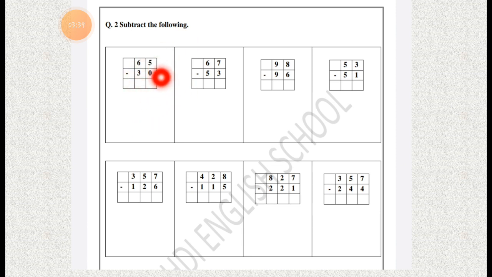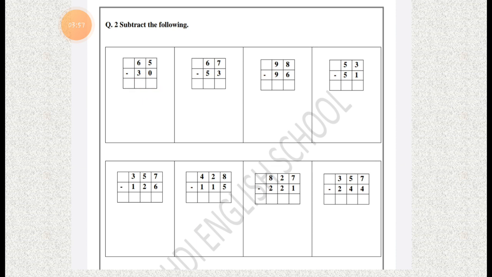Let's take question number 1, sum number 1, which is 65 minus 30.